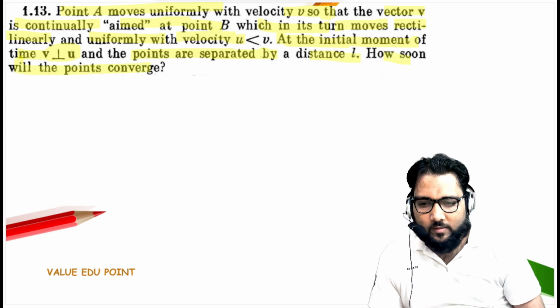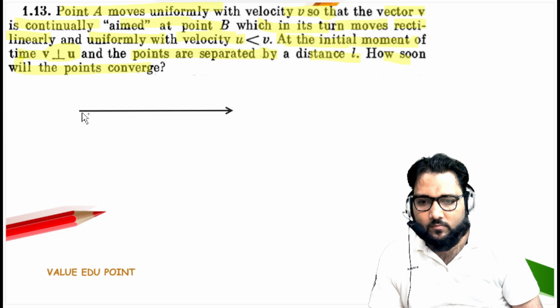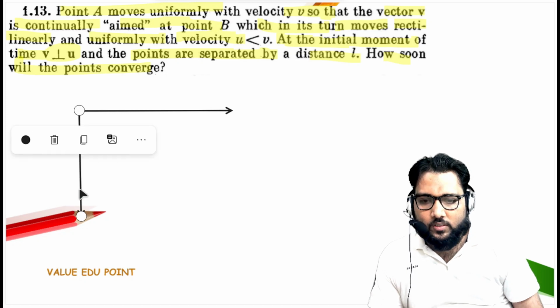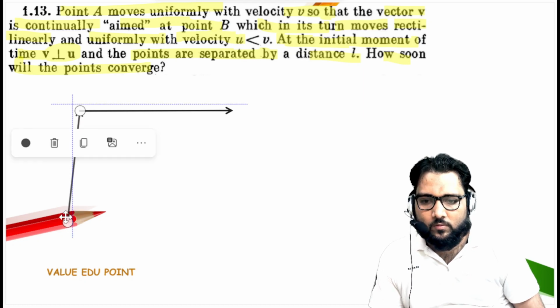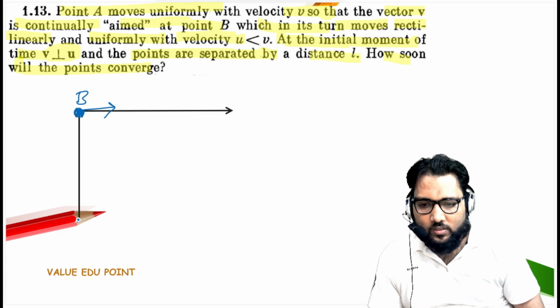So what is happening here, guys? Look at this. This is the initial scenario. Initially this is point A and this is point B. B is going in this direction, and A is going in this direction.